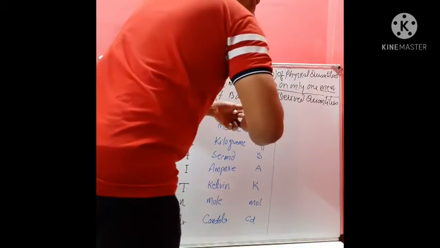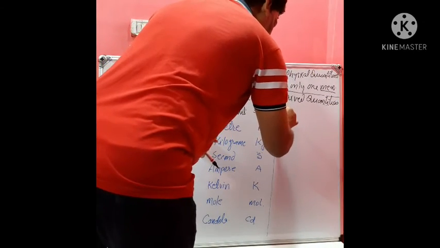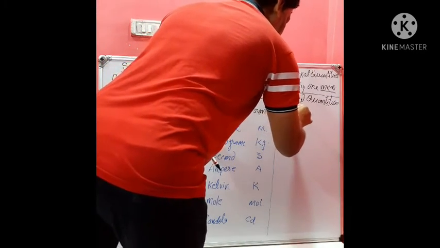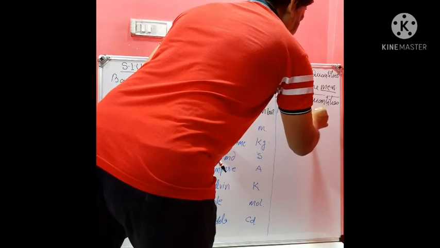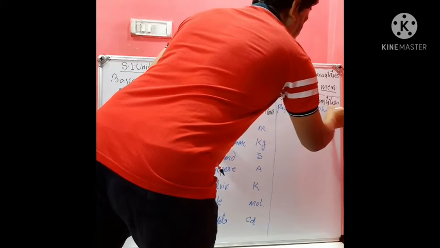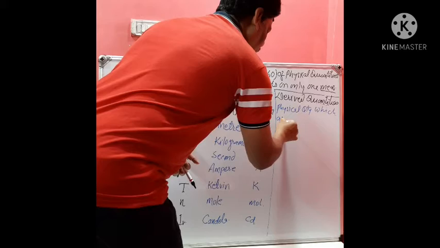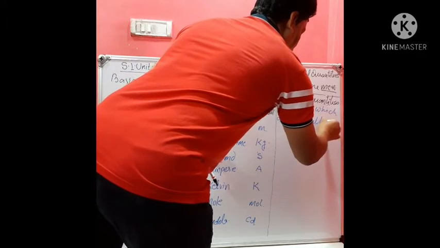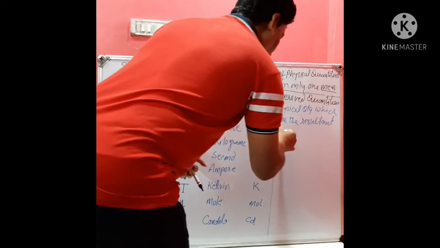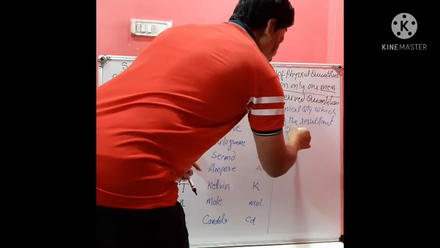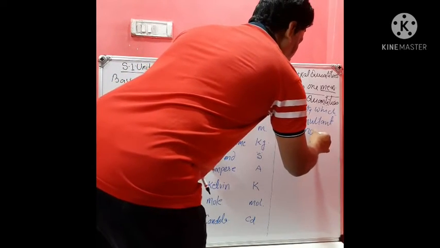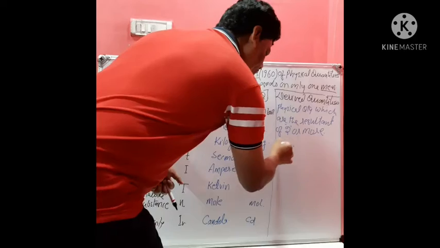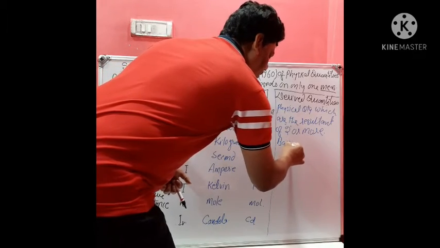Okay. What is a derived quantity? Physical quantities which are the resultant of two or more basic quantities.